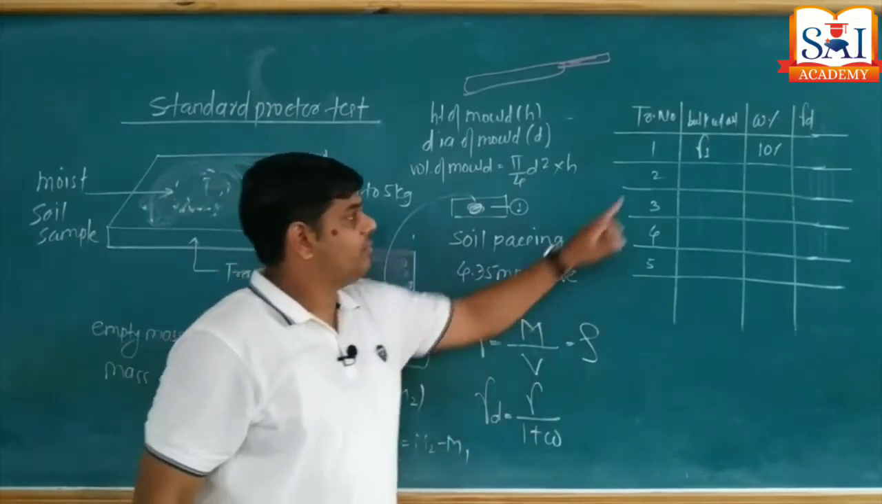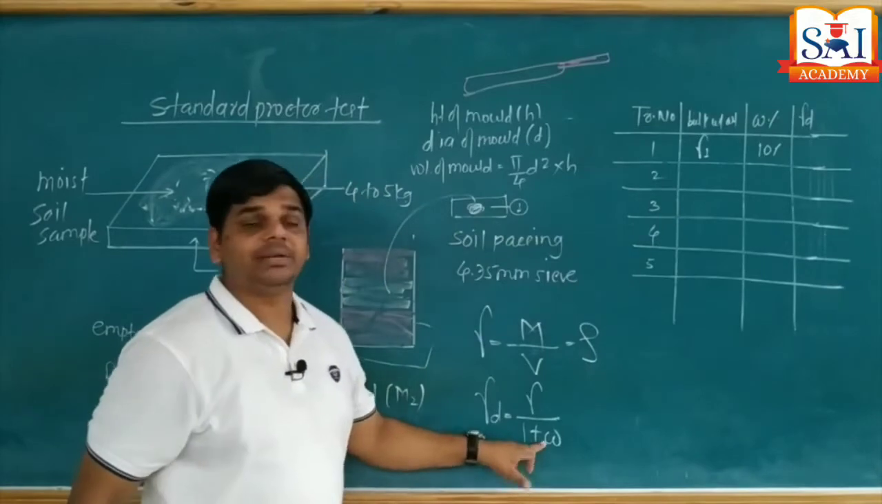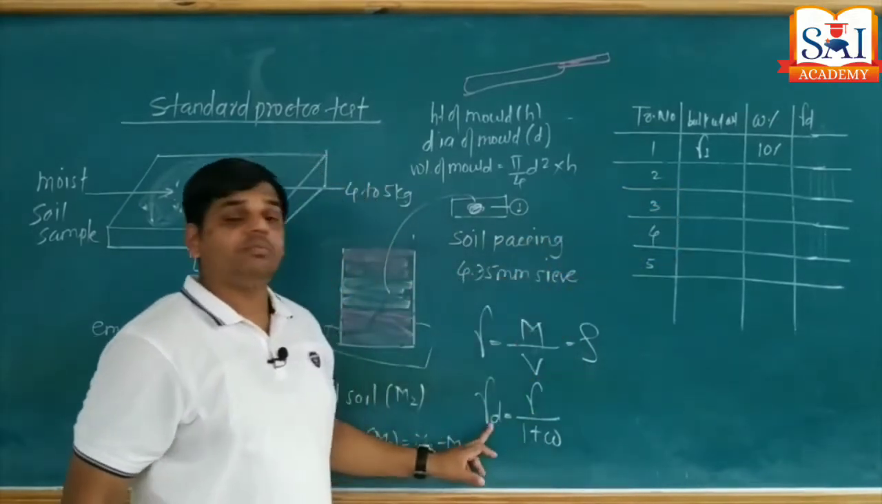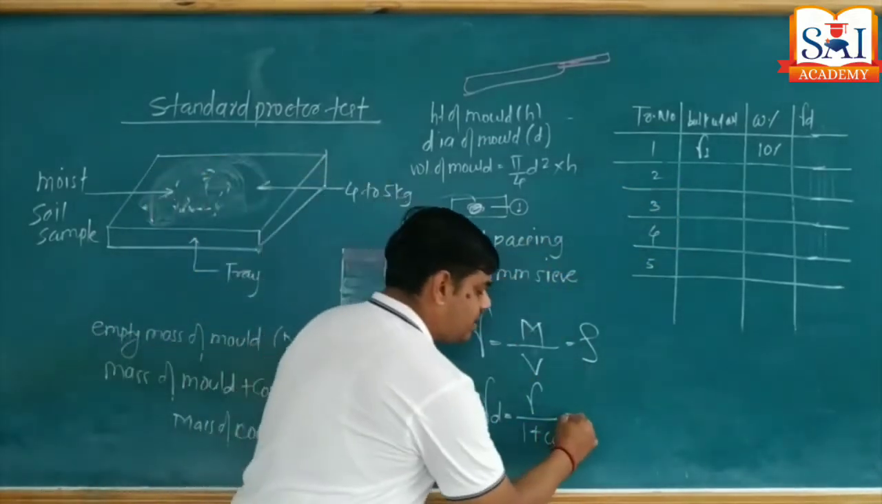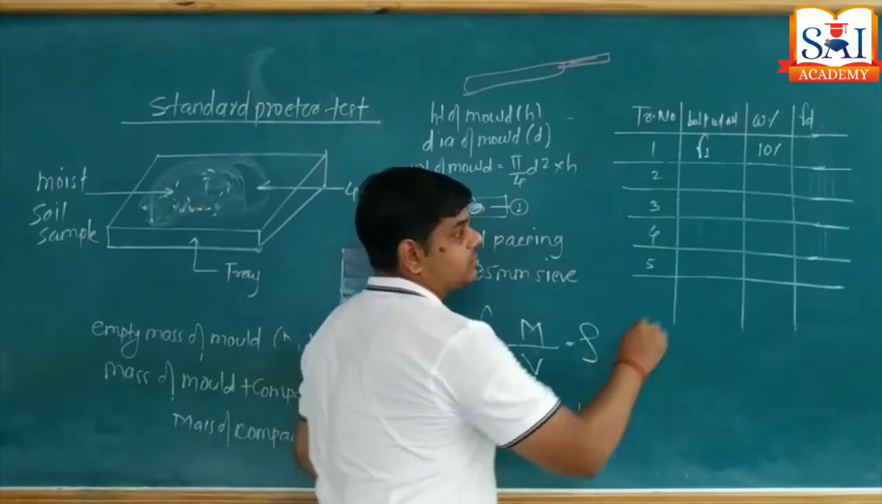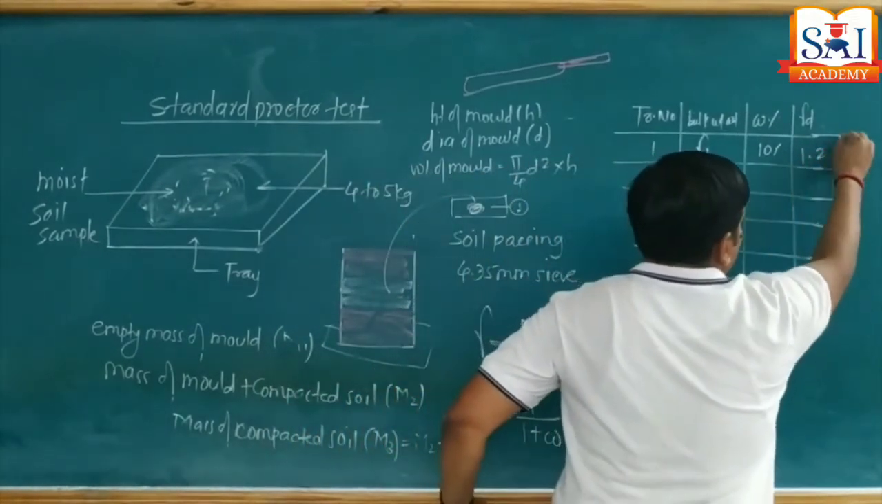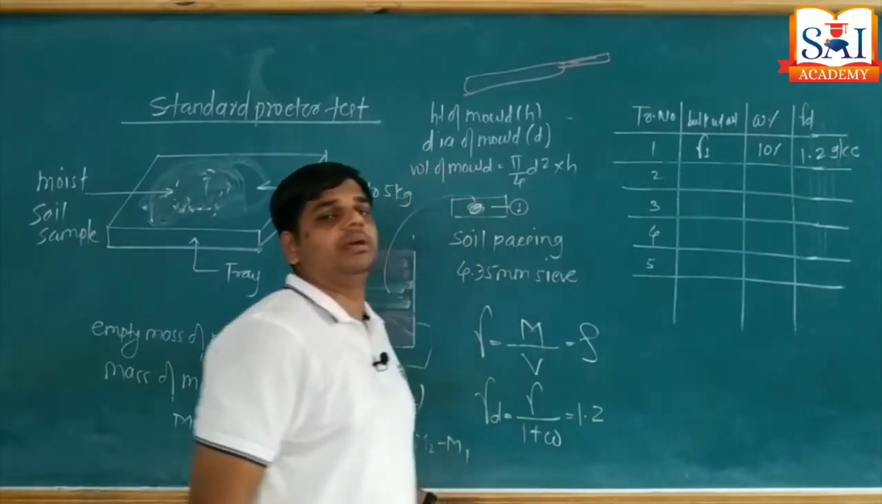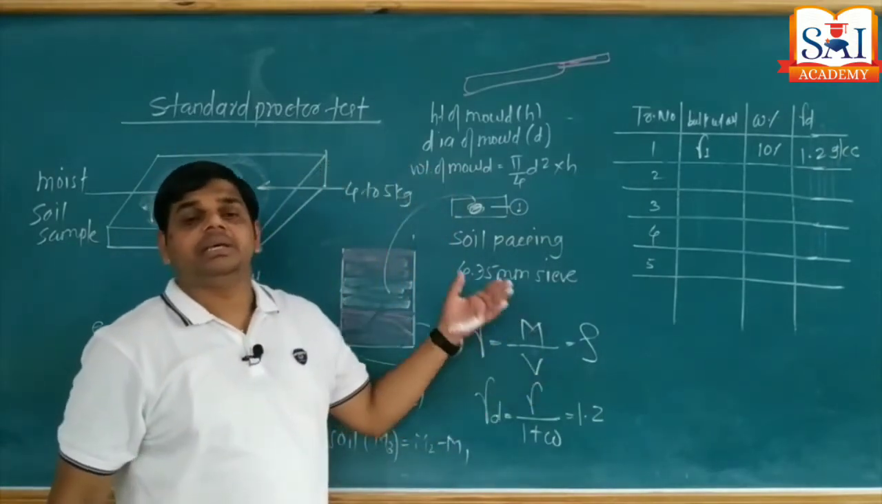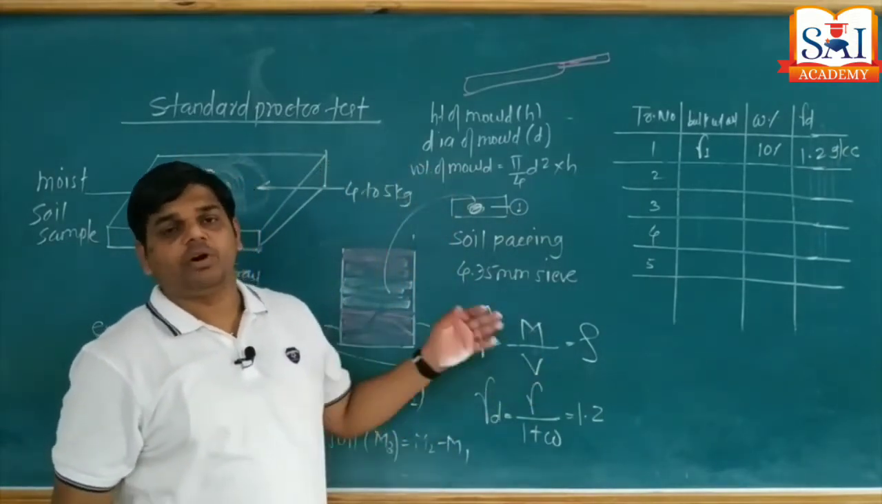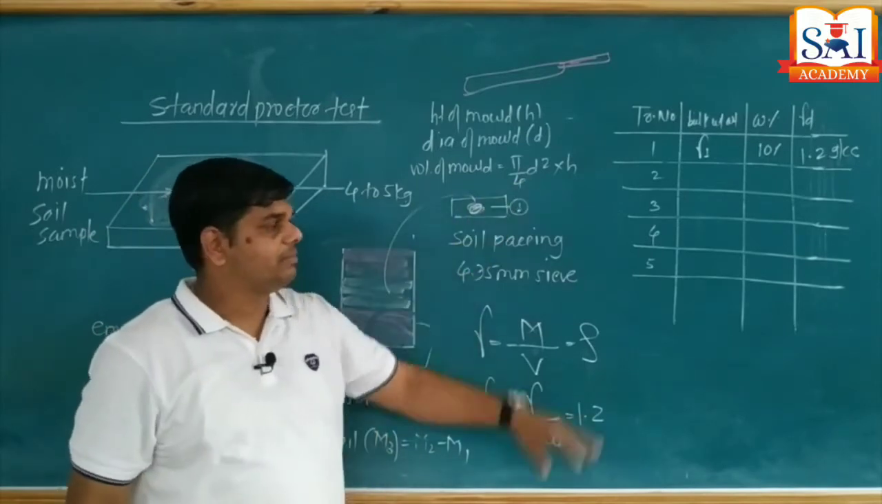So gamma of the first trial is known, and the water content of the first trial is known. I can get the value of what? Gamma D1. Say this value is 1.2. So I'm going to write here 1.2 gram per cc, because mass is in gram or kg, and volume is in cm cube. So let's say gram per cc.